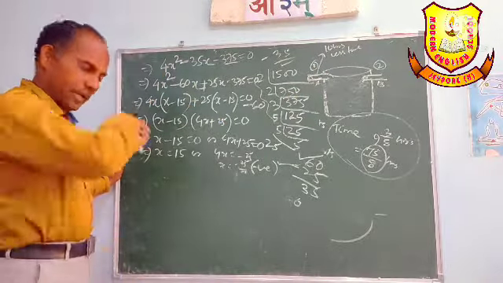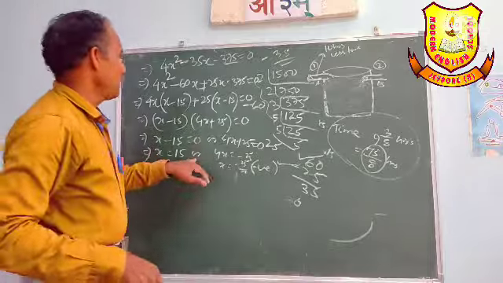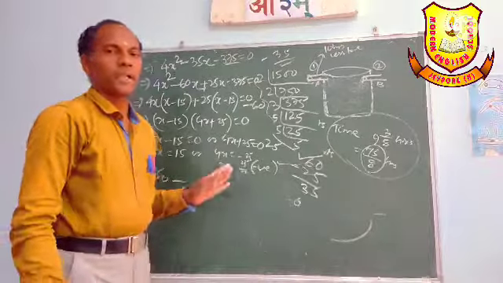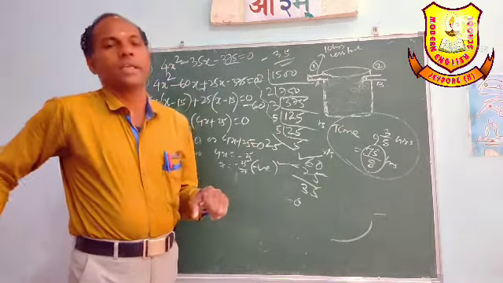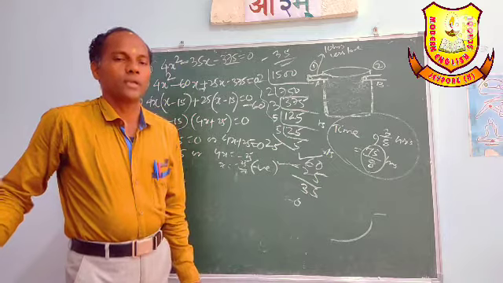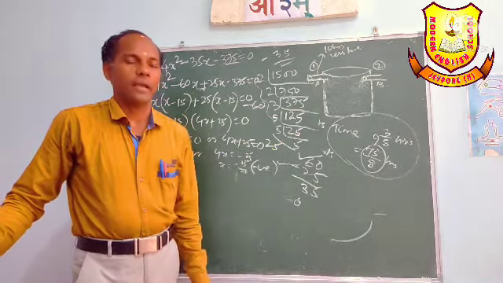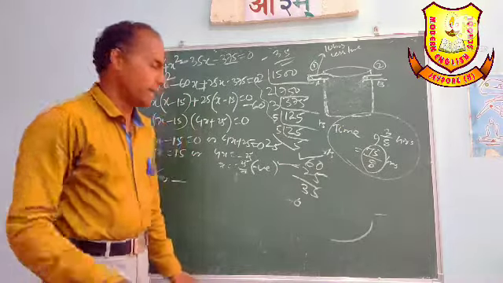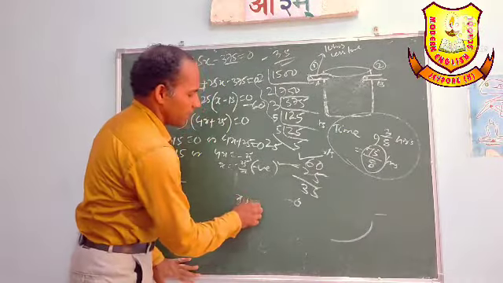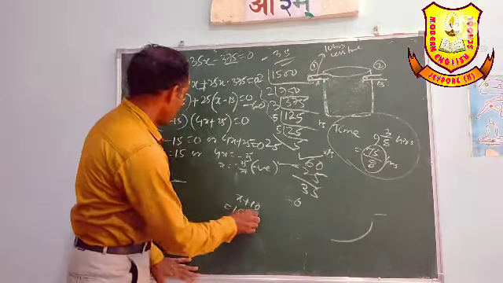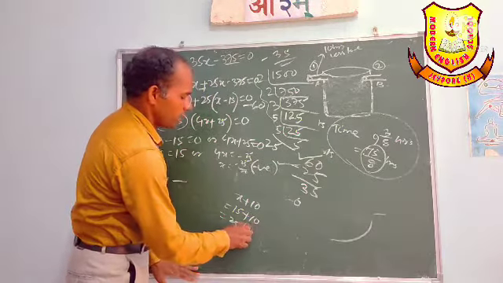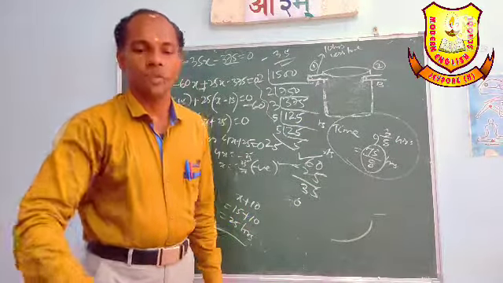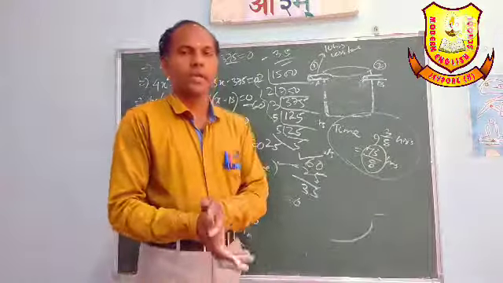The tap A of larger diameter takes 15 hours to fill the tank separately, and the tap B of smaller diameter will take x plus 10, that is 15 plus 10, equal to 25 hours to fill the tank separately. Okay, thank you.